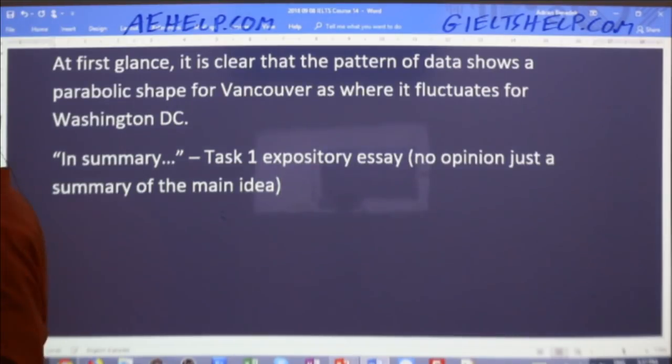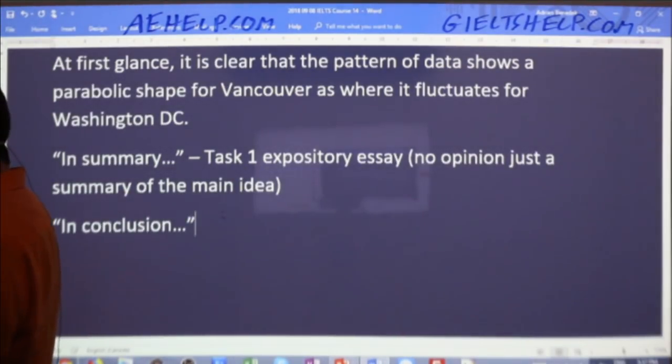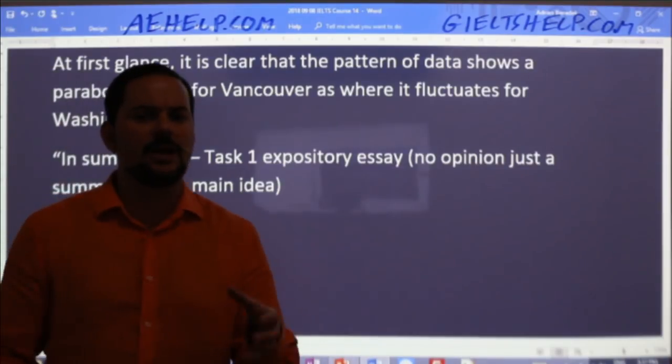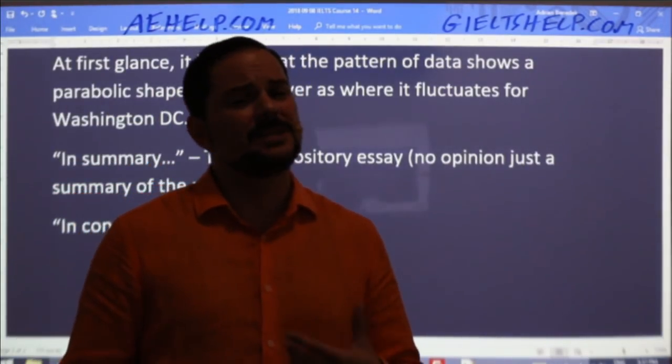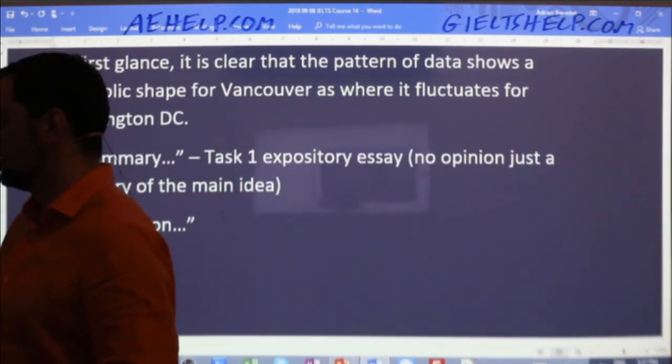Use "in conclusion" for task 2. Don't write "in summary." I've seen students do that for task 2. It's not terrible, but it's definitely not as good as saying "in conclusion."